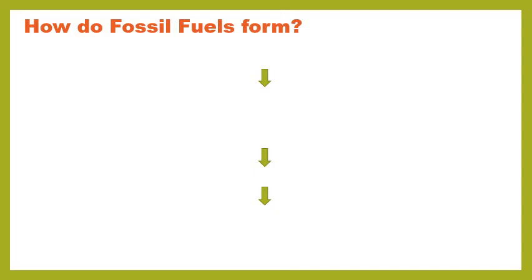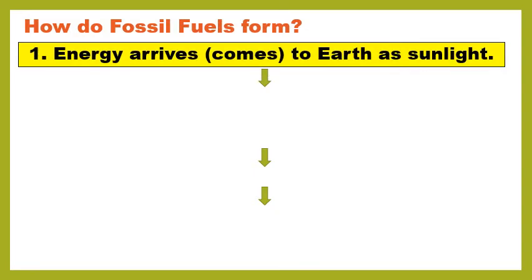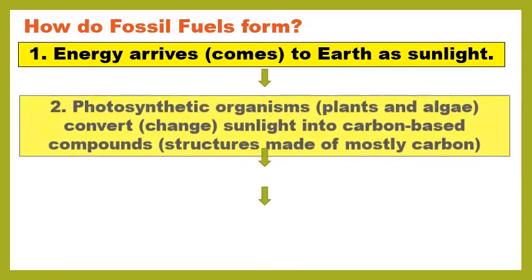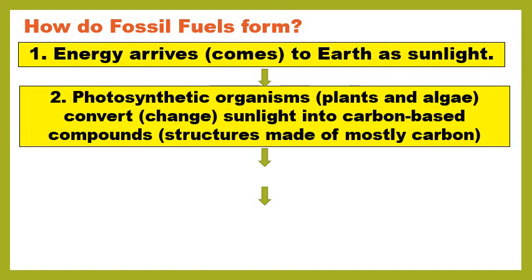But let's start from the very beginning, and we're talking about a time period when dinosaurs were stomping around. So first thing, I have energy that arrives or comes to Earth as sunlight, just like it does today, but this is a long time ago. Step 2, I have photosynthetic organisms. That's organisms or living things that go through photosynthesis. Our two most famous organisms that go through photosynthesis are plants and algae, which will convert or change sunlight into carbon-based compounds.